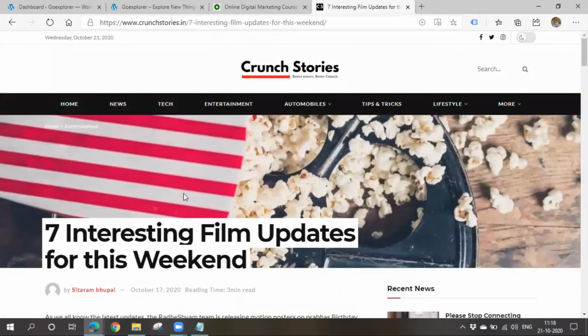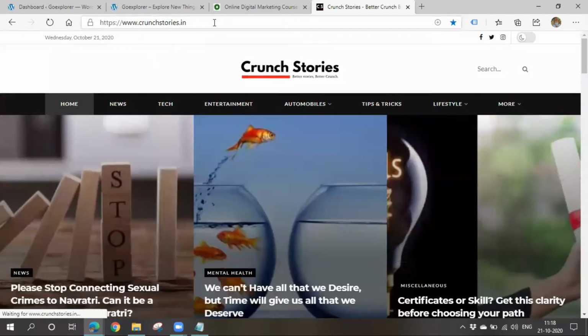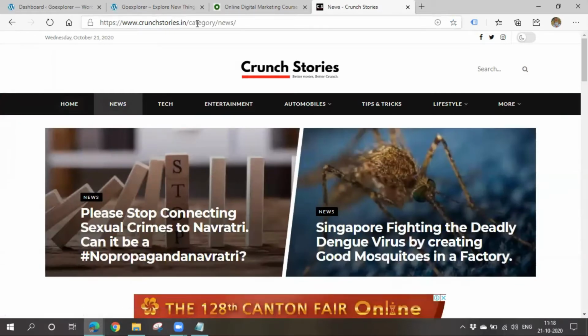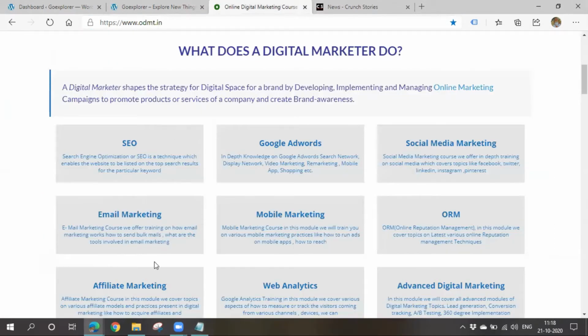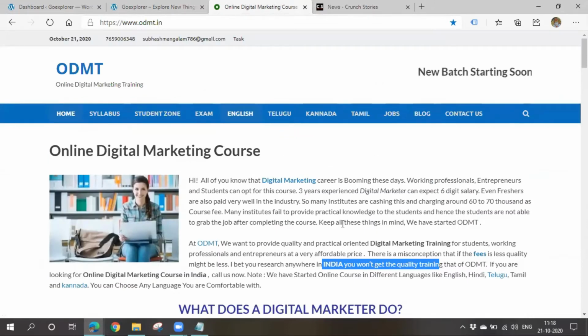Now, how to recognize a page and a category? If you go here, this is a page. And again, this is a category. See, it is displayed as category. Usually we use categories in order to categorize the posts. If you have multiple posts and you want to divide them clearly in order to maintain some clarity, then we go for categories. Usually pages will contain static content, and categories will usually contain posts.